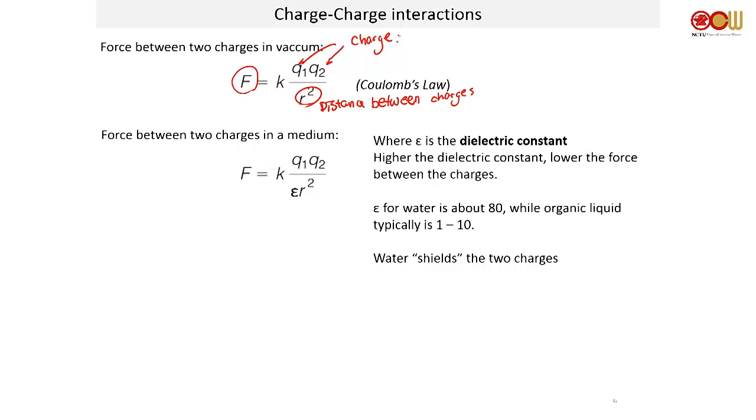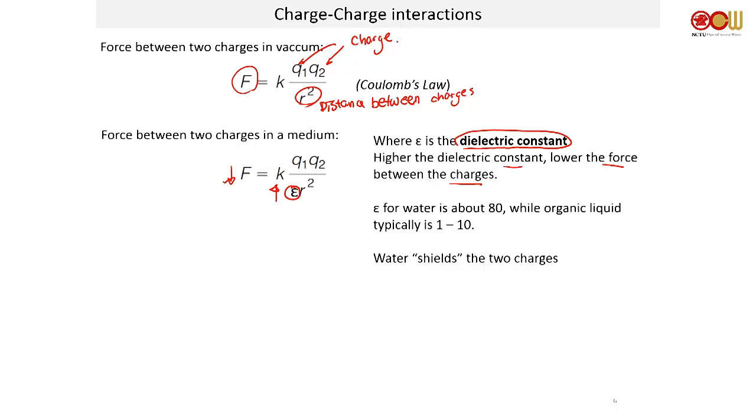So if you have two charges in water, you're going to have an extra epsilon term down in the denominator. This is called the dielectric constant, and essentially it's the ability of the medium to shield charges. The higher the dielectric constant, the lower the force between charges, obviously, because the higher this number, the lower this number. Epsilon for water is about 80, while for organic liquids it's about 1 to 10.